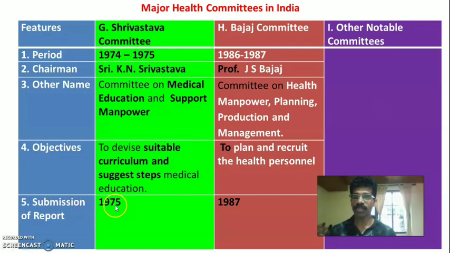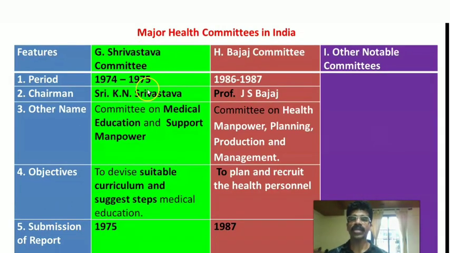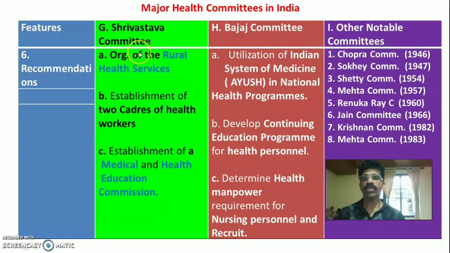Last feature is submission of report. So Srivastava committee gave its report at the end of its period, that is 1975. Then Bajaj committee 1987. Now the recommendations. So the three important recommendations of the Srivastava committee were, first one is organization of rural health services. The training program for the support manpower will come under rural health services.